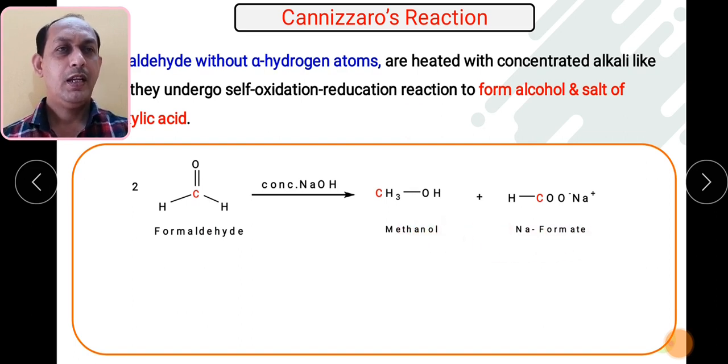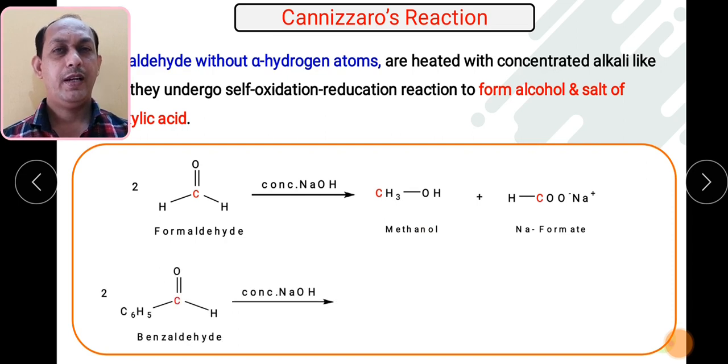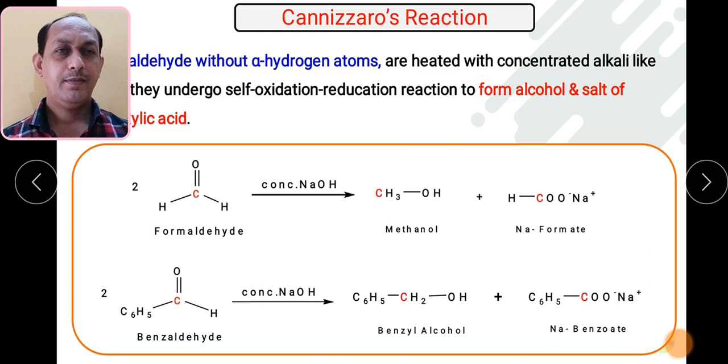Remember. Now we will take another example of an aldehyde, an aromatic aldehyde which does not contain alpha hydrogen atoms, and benzaldehyde is a very good example. So what products will you expect? Remember, one benzaldehyde molecule will get oxidized while another molecule will get reduced. What products are you expecting? Is benzyl alcohol the oxidized product or the reduced product? Of course it is the reduced product, and this one is the oxidized product.